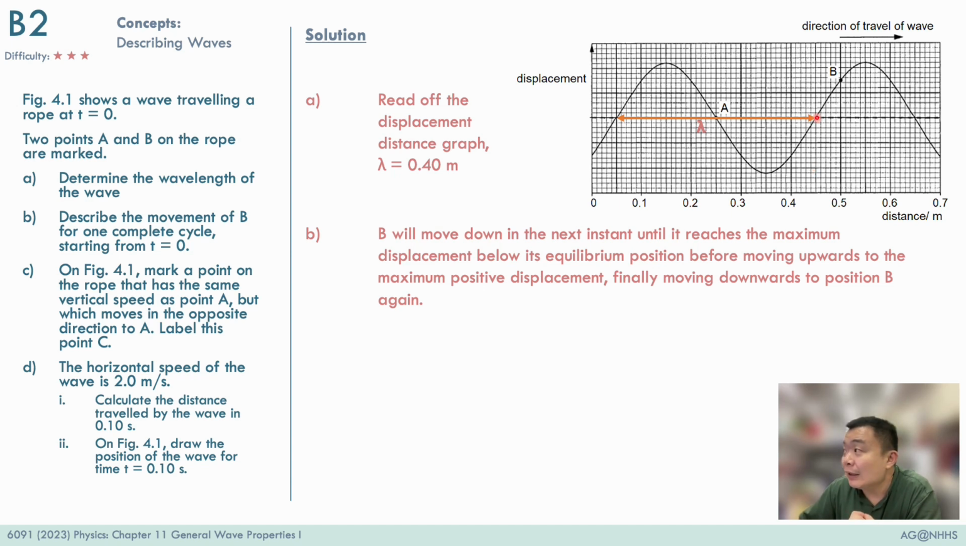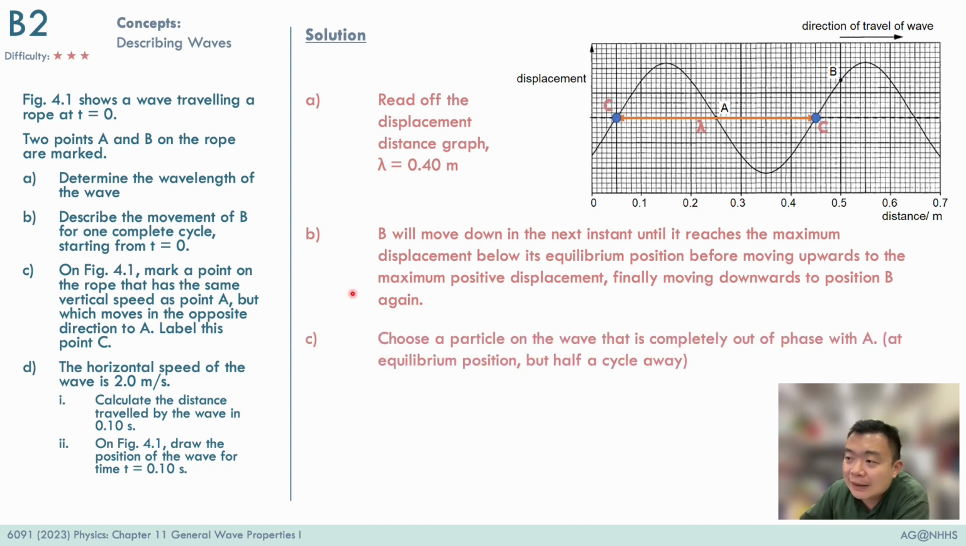This must mean that the particles here must be moving downwards to take over the trough position in time to come later on. And this is how we can determine that particles along this stretch of the wave must be moving downwards in time to come. And this is how we can get that B will move down in the next instance.